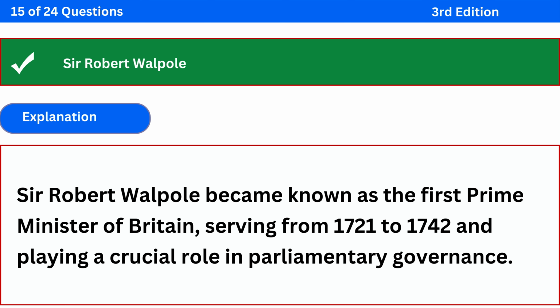The correct answer is Sir Robert Walpole. Explanation: Sir Robert Walpole became known as the first Prime Minister of Britain, serving from 1721 to 1742 and playing a crucial role in parliamentary governance.